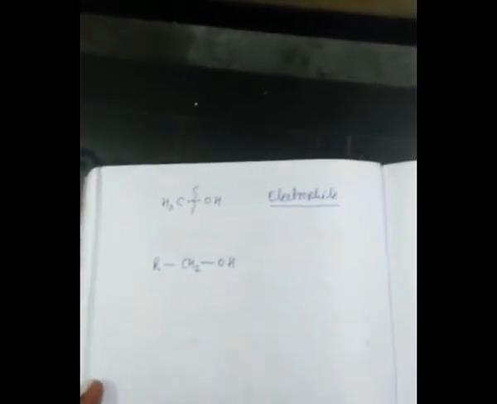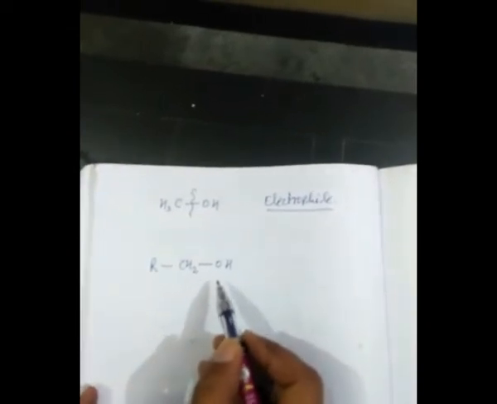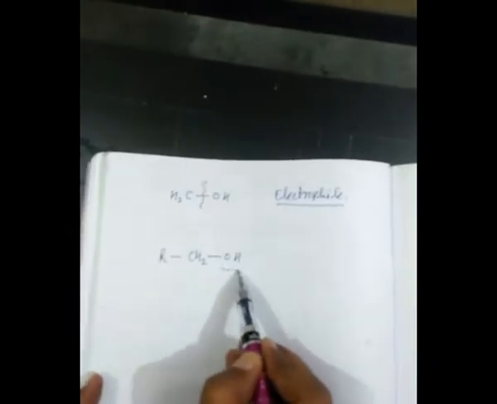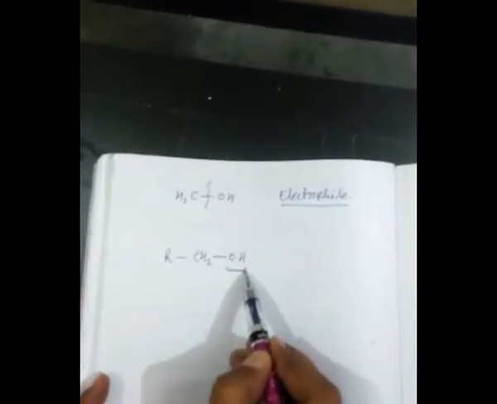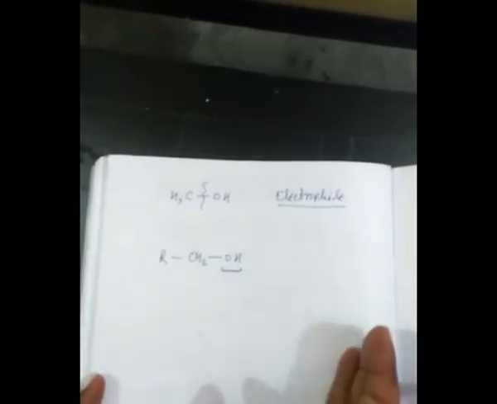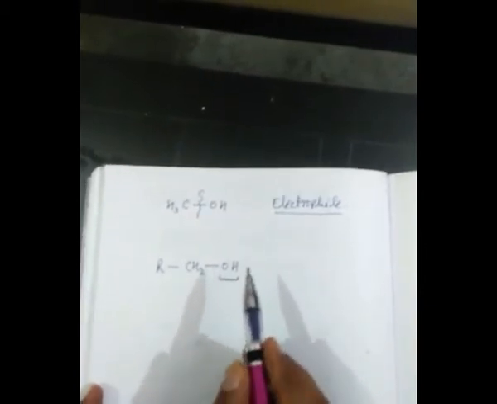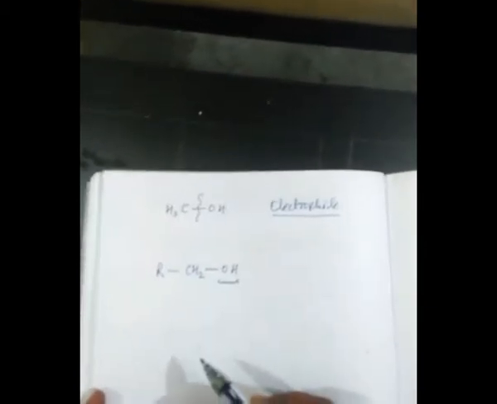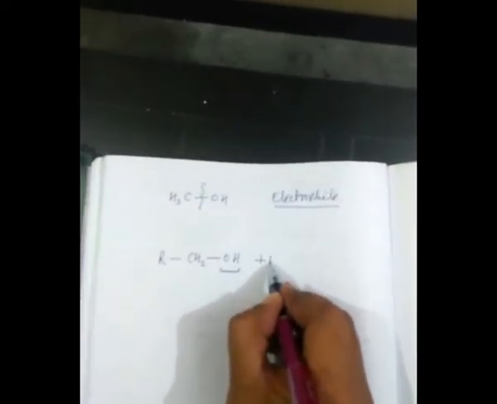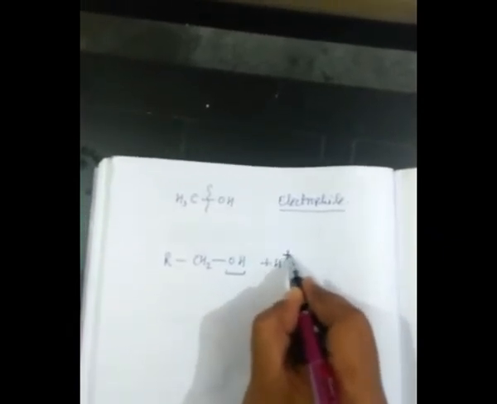Before doing this reaction, we have to convert them into the protonated alcohol, because I want to break this bond, and OH is a very poor leaving group, so it will not leave as it is. So first of all, it should be converted into protonated alcohol. How will it be possible? It will react with hydrogen ion, that is, the hydrogen ion that we get from the acid.